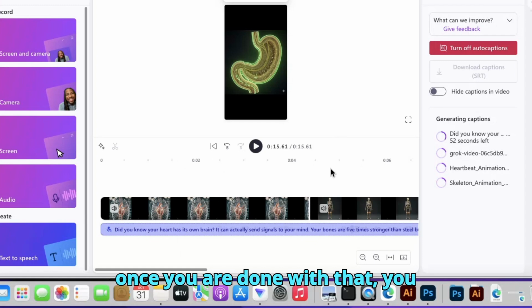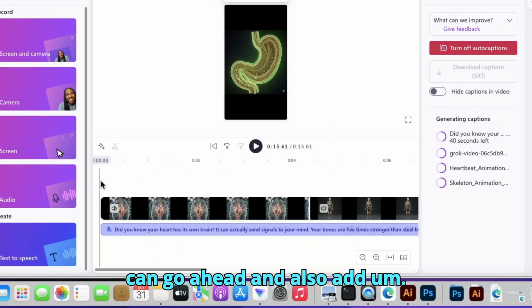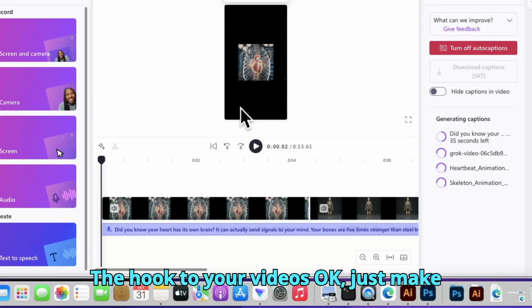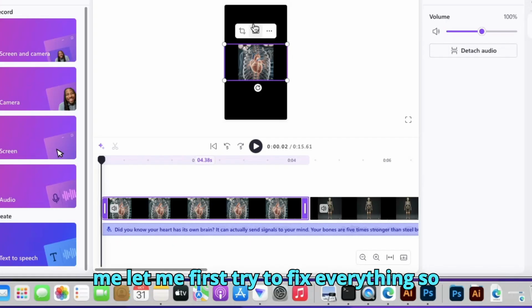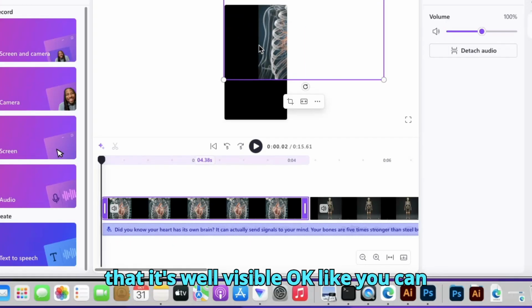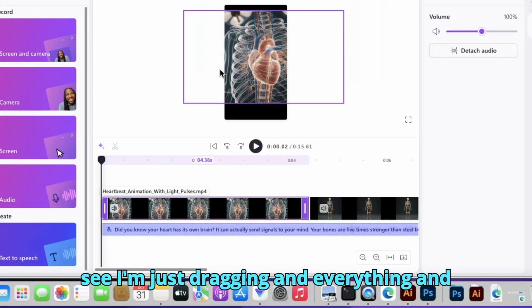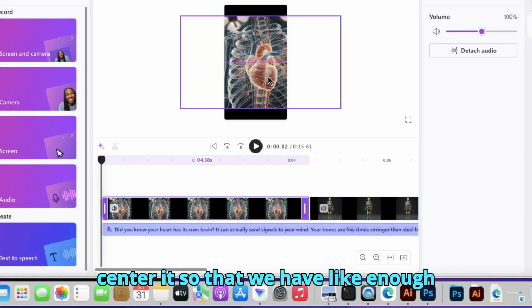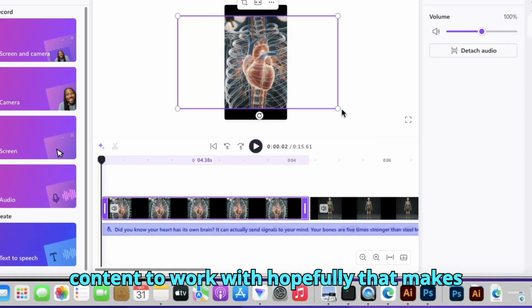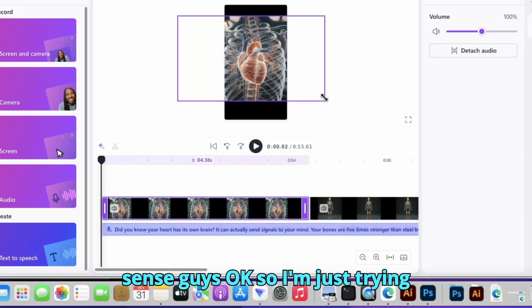And once you are done with that, you can go ahead and also add the hook to your videos, okay? Just make sure everything fits really well. So let me first try to fix everything so that it's well visible, okay? Like you can see, I'm just dragging everything and centering it so that we have enough content to work with. Hopefully that makes sense, guys, okay?